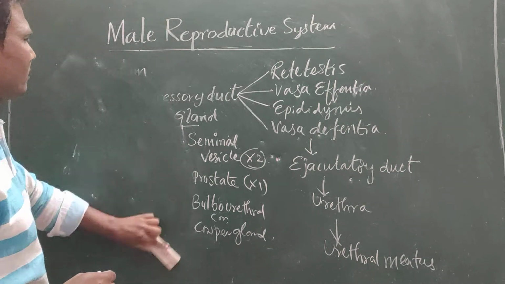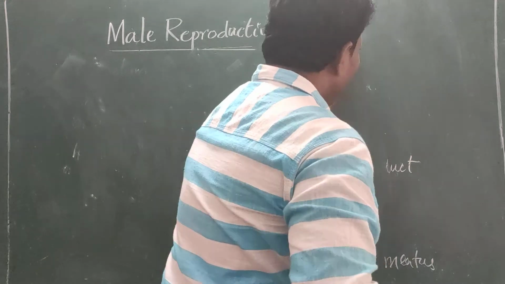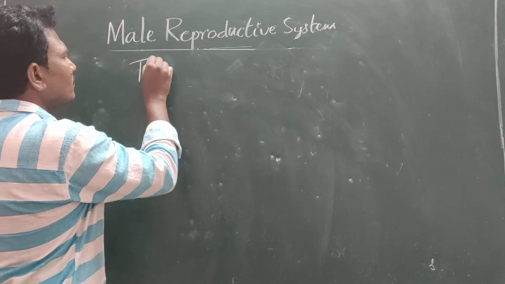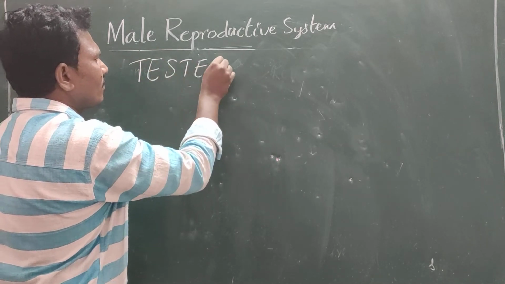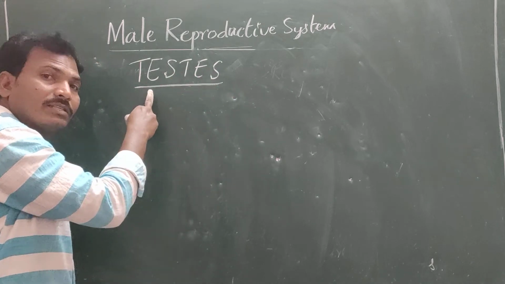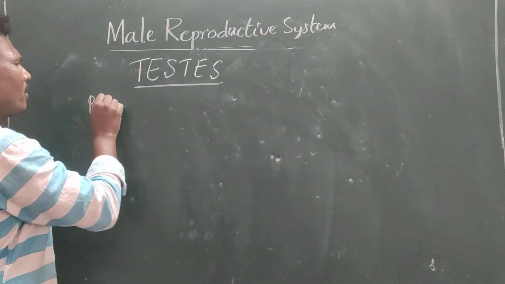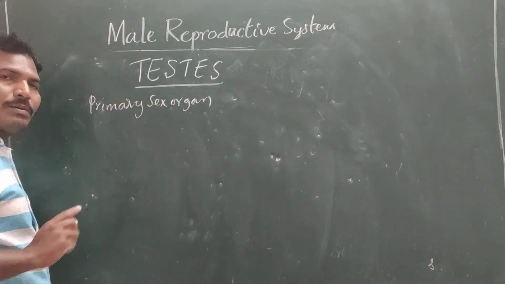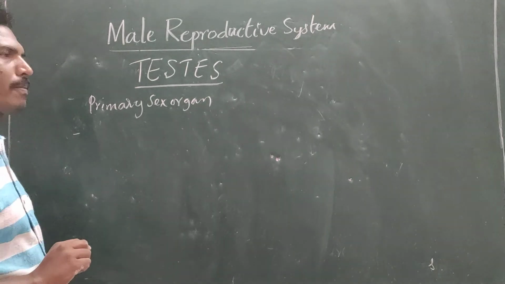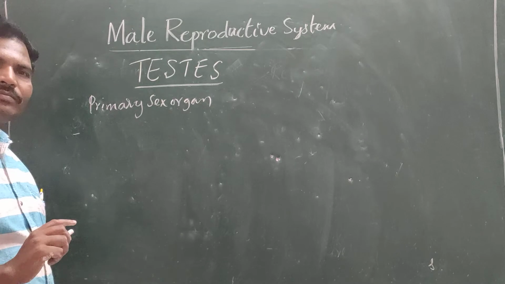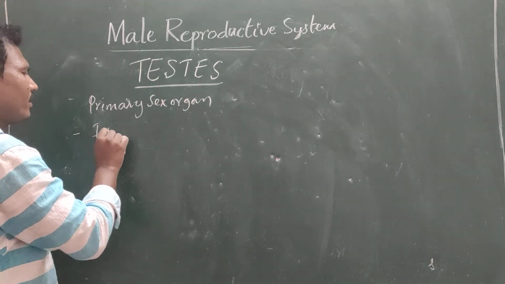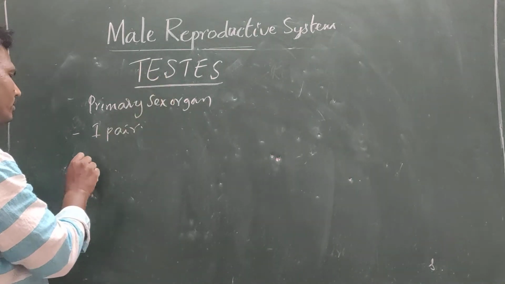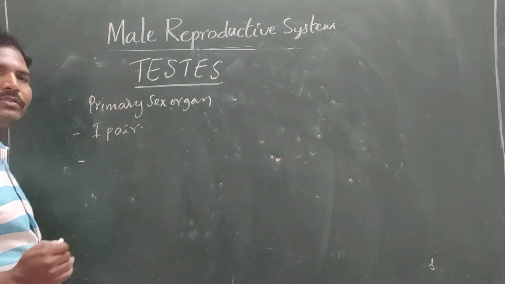First of all, the testis. The testis is a primary sex organ, and there is one pair of testes present in a human being. Then the size of the testis.